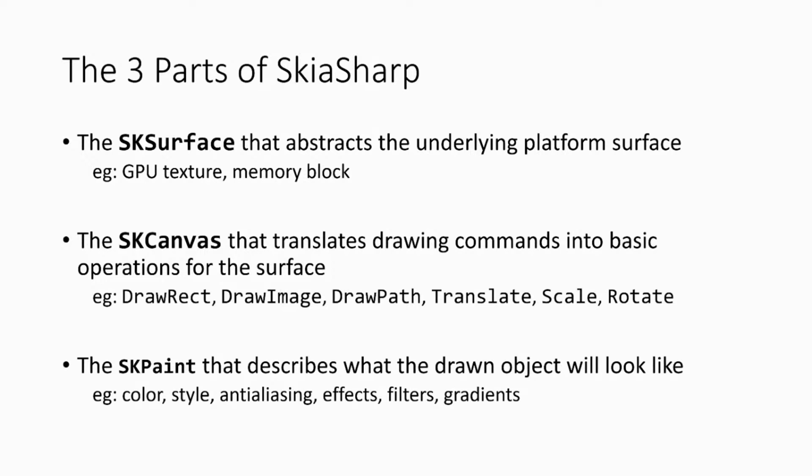So these 3 components all work together to perform sort of layers of drawing. So you want to draw to something, use a surface. When you got that surface, you get the canvas, and you say, hey, I wish to perform this operation. Then you say, okay, I'm performing that operation. What do we want it to look like? And then you bring in the paint, and you say, hey, I want to draw a red square on the GPU. There we go, 3 components. So pretty simple, and all operations follow the same step of you perform an operation on the canvas and you bring in a paint, no matter what you're doing.